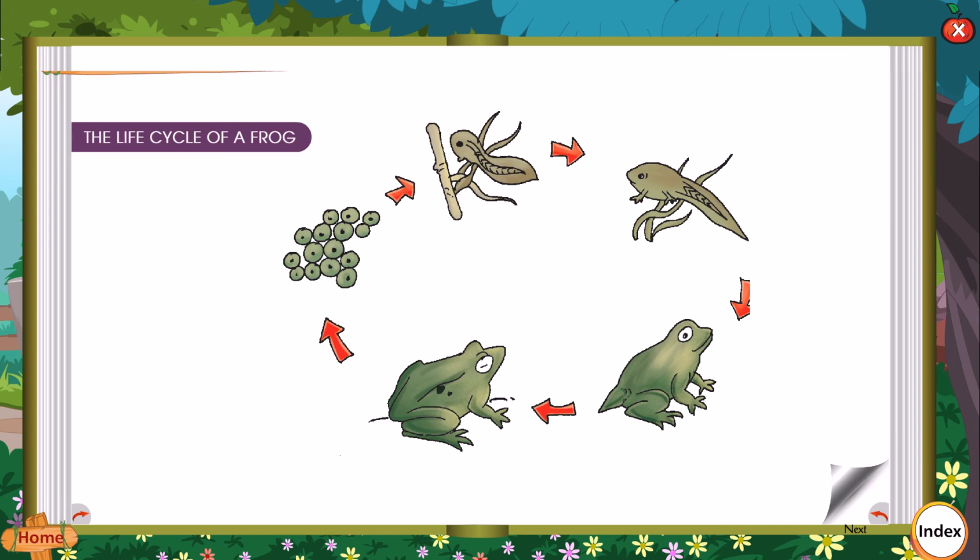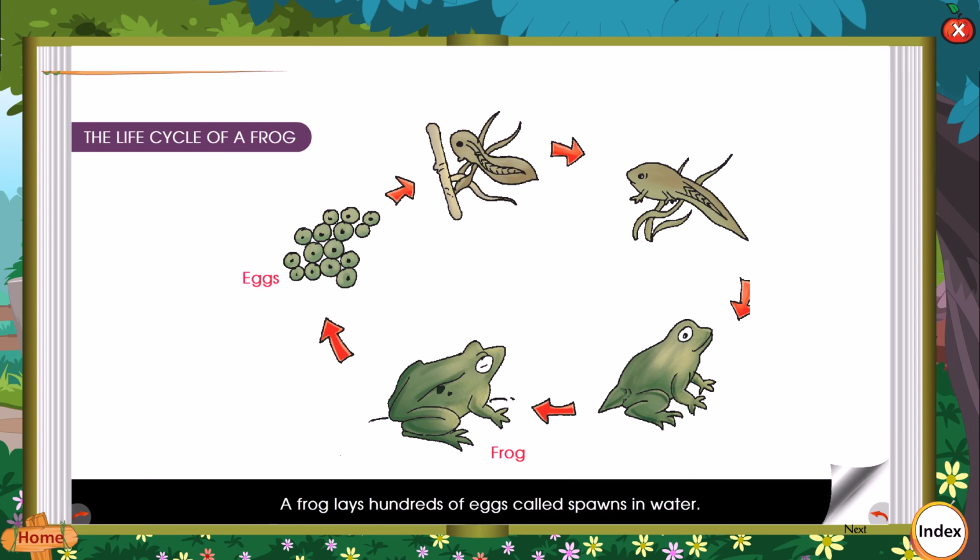The life cycle of a frog. A frog lays hundreds of eggs called spawn in water. A tadpole hatches out of the egg. The tadpole is very different from the adult frog. It has a tail but no legs.